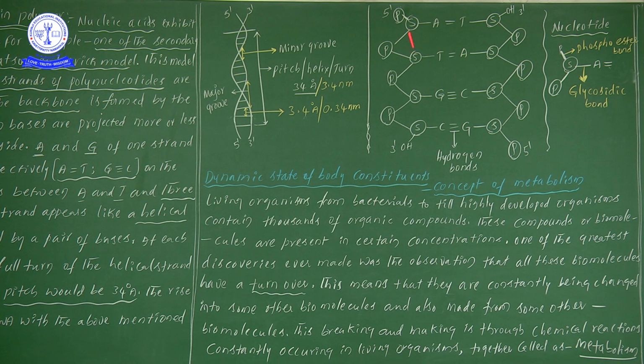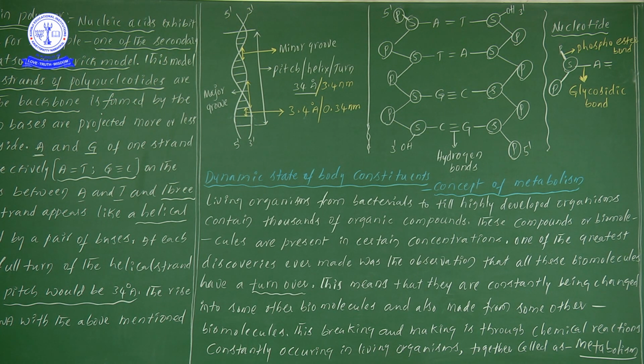And in the middle, if you see, here the pentose sugar is linked with the third carbon, and this one with the 5th carbon. If you take one pentose sugar, its 5th carbon and 3rd carbon are linked with phosphates. That's why this line and this one together we consider as a phosphodiester bond. One link is a phosphoester bond, or simply an ester bond. Both together we call a phosphodiester bond.